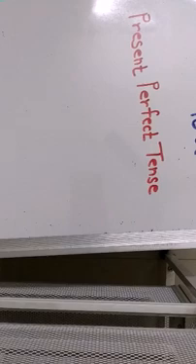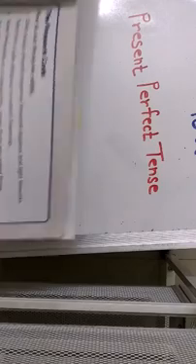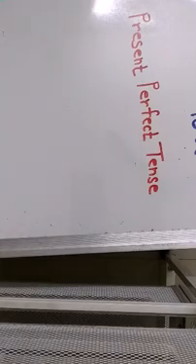Now children, we are moving to a new topic, that is present perfect tense. Now children, it is not new because last year we have done this. You remember this lesson, children? Let's celebrate. Yes.